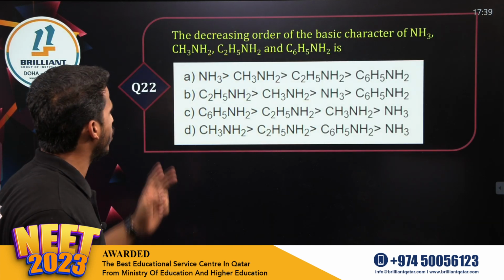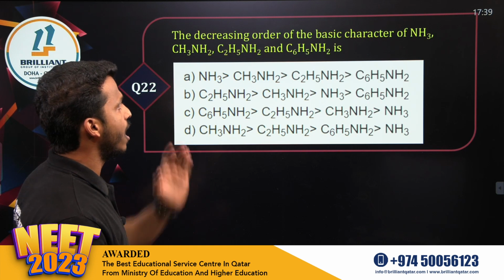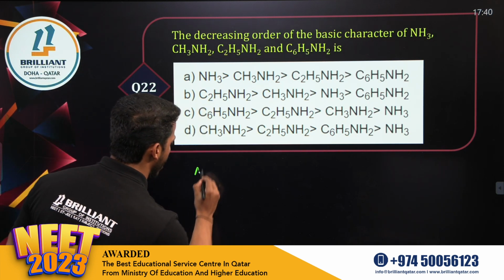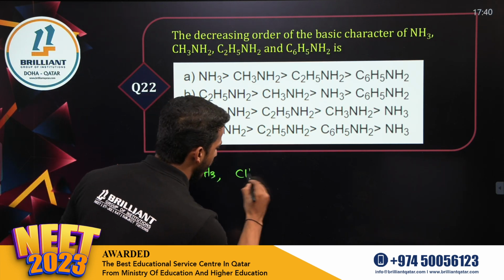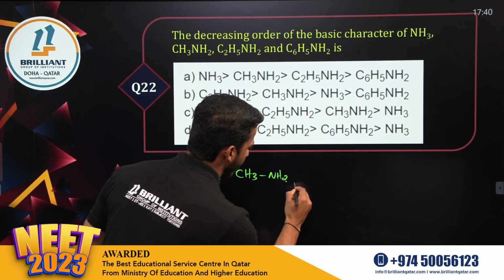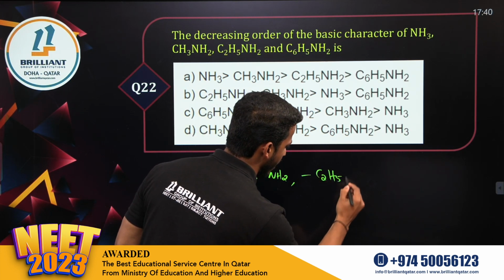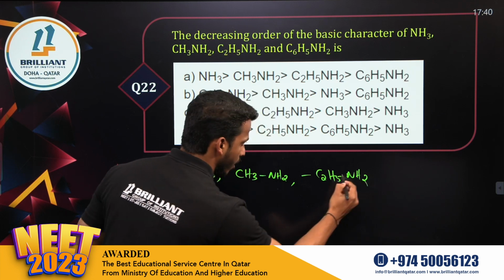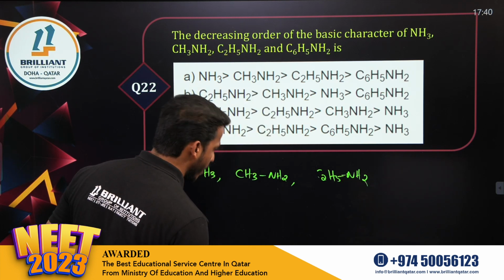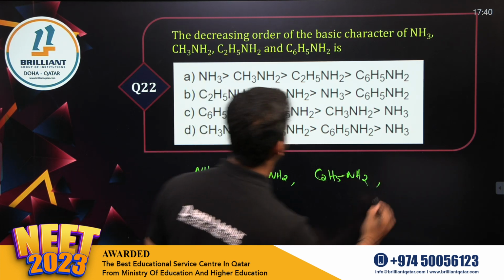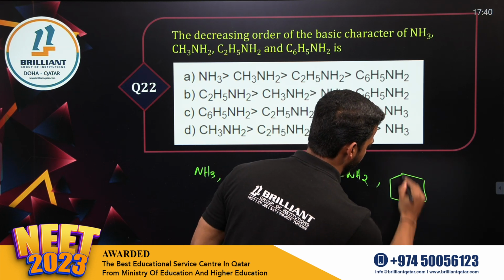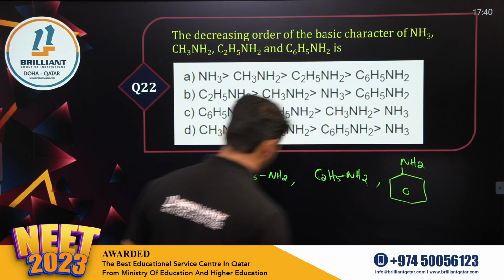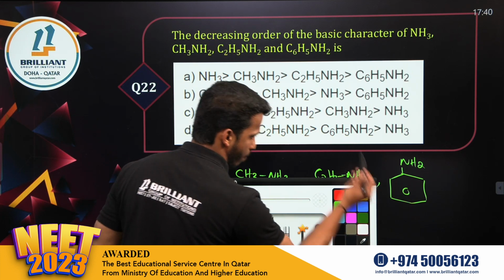Next question number 22. What is the decreasing order of the basic character of which compound, dear all? Ammonia and methylamine and ethylamine, right? What is the last one remaining? That is nothing but our aniline. Tell me, dear all, which is most basic in this compound?